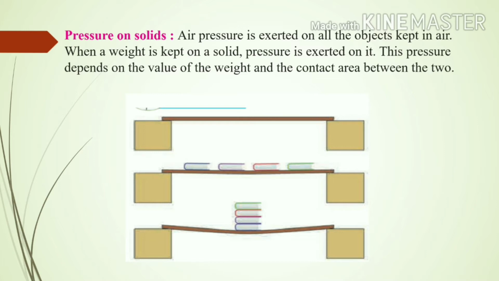Pressure exerted by the force is inversely proportional to the area on which it acts. The pressure exerted by the books on the plank is maximum when the books are piled up over each other. This is because the area of contact between the books and the plank is minimum when the books are piled up, and the pressure varies inversely with the surface area of contact.